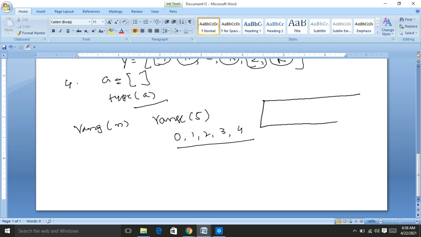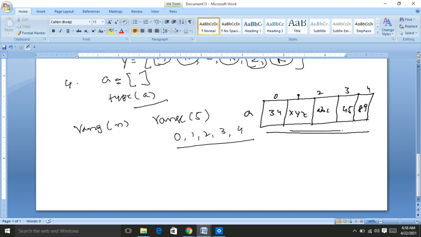Like an array in other programming languages such as C, C++ and Java, the name of the list is a: a of 0 is 34, a of 1 is XYZ, a of 2 is ABC, a of 3 is suppose 45, and a of 4 is 89, like that. These are also stored in sequential or consecutive memory locations within the memory.